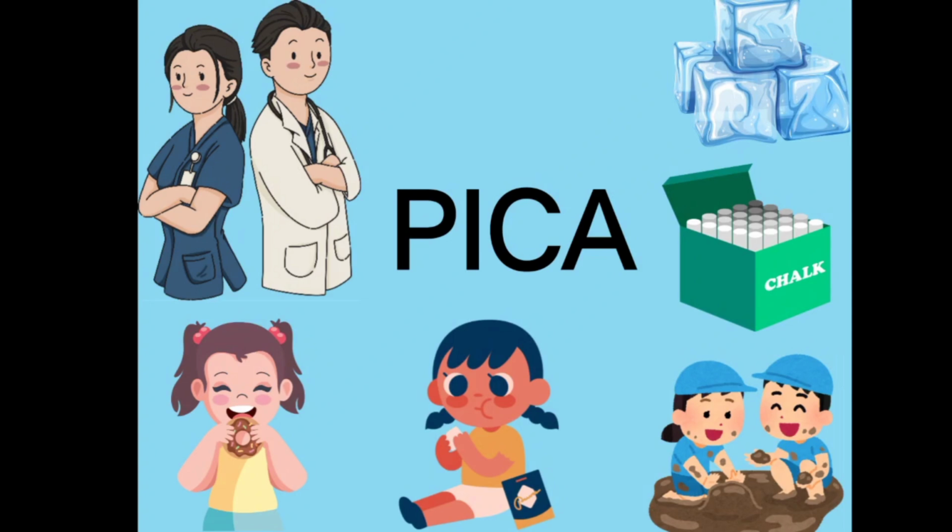Today we'll be seeing about the topic, which is PICA. So PICA is very common in the children's population. Why? Because they will be ingesting non-nutritive substances, maybe due to over curiosity or exploratory behavior, or due to some deficiency of the nutrients.